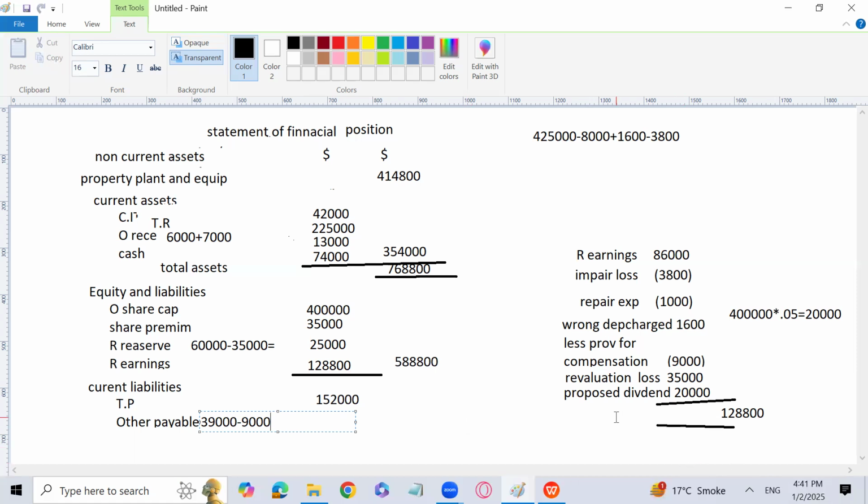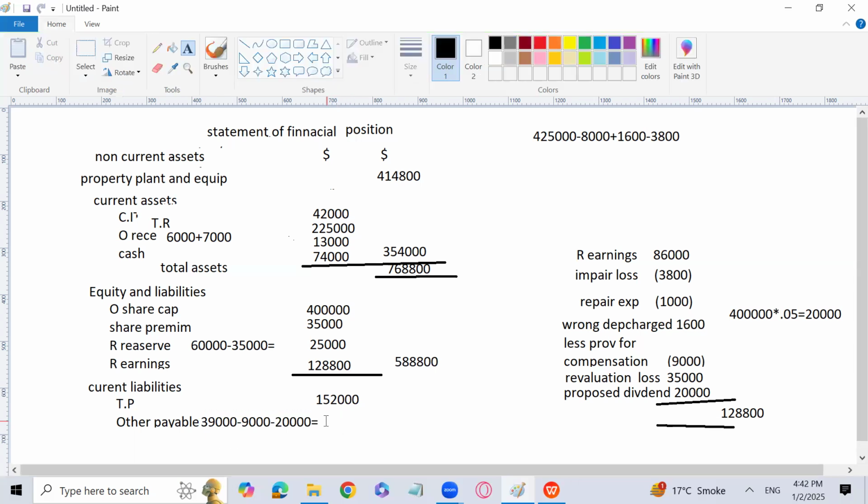Then proposed dividend has been subtracted from retained earnings, and it will also be subtracted from the 39,000 to find the other payable, because it is not a current liability anymore. It should not be treated as a current liability. So 28,000 is going to be the answer for this other payable.